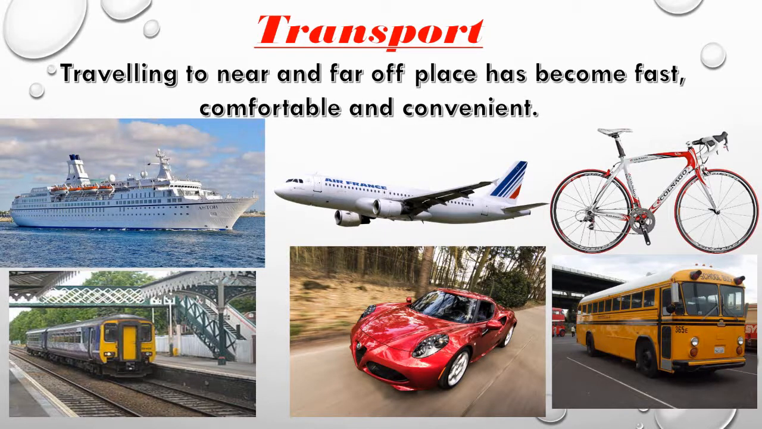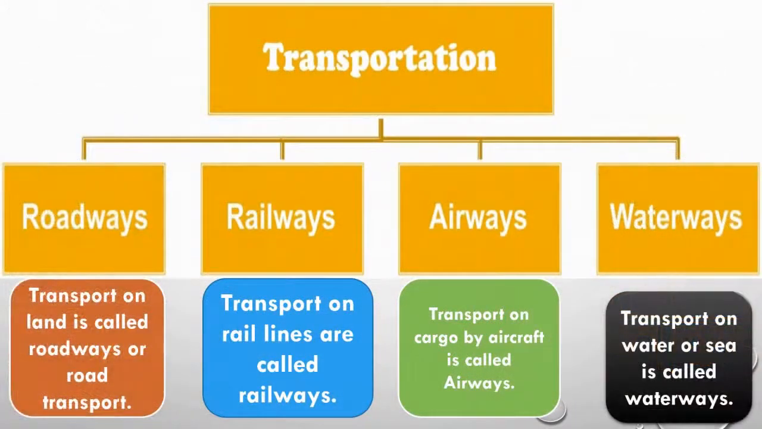Traveling to near or far off places has become fast, comfortable and convenient. It has become fast. We can do our work very fast and even comfortably. Comfortable means relaxed, and convenient means we can move anytime with this transport. There are four types of transport: road transport, rail transport, air transport, water transport.